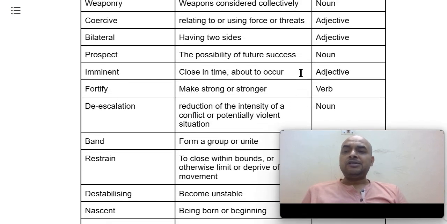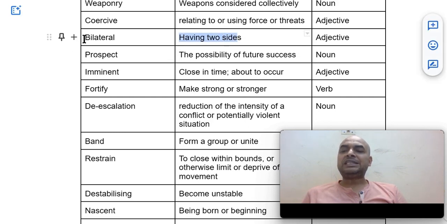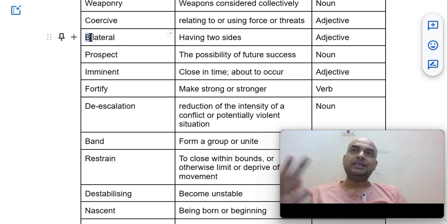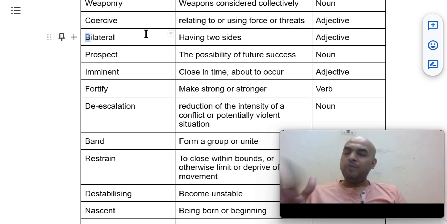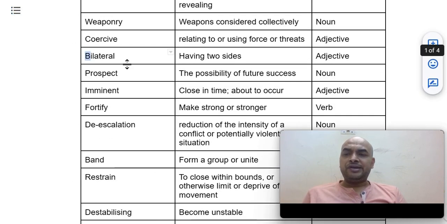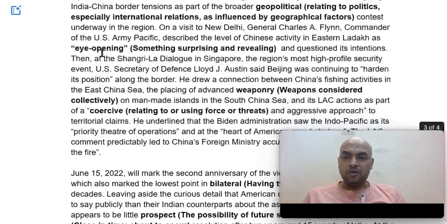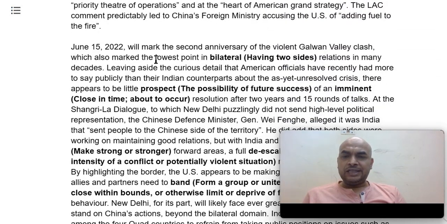All right, the next word is bilateral. Bilateral means having two sides. Most words that start with bi mean related to two. Bicycle means having two wheels. Then the binomial theorem, you must have studied in class 12th. Then bisexual people. So bilateral means having two sides, simple. Generally between two countries it is used when agreements are signed; it is called a bilateral agreement. We'll see the uses.